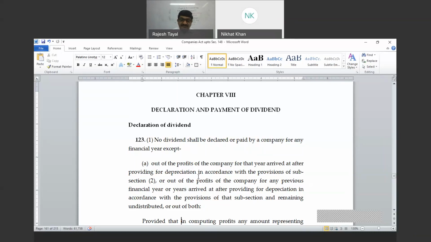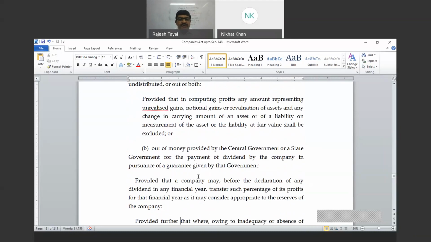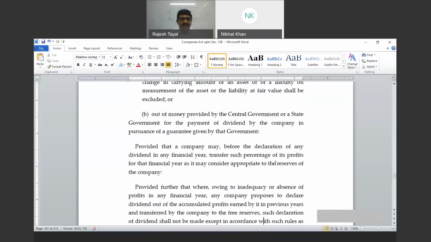Right? Then something more is said, that dividend can also be paid, number B, out of money provided by the government. This is something which you will never see practically, because this concept was stopped in the 70s. But before that, certain government companies made public issues where the government had given a guarantee for dividend every year. Even if those companies are not functional today, legally they exist, and shareholders are entitled to dividend, and the money is provided by the government because the guarantee was provided by the government. That's why. Let's move further.